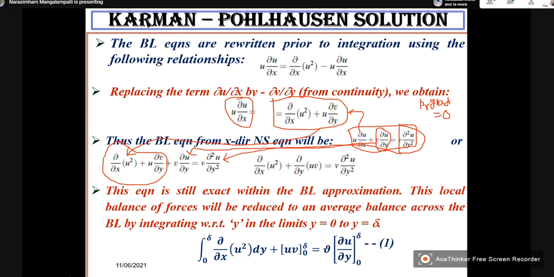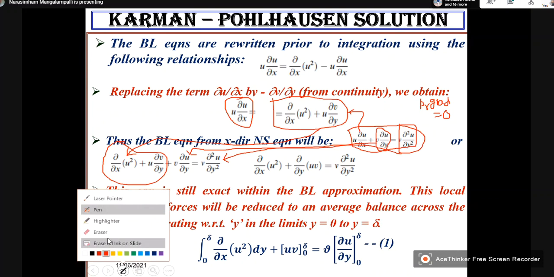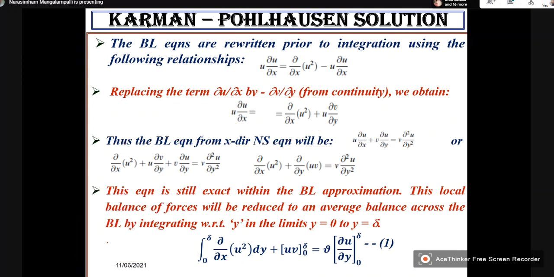Right? Now what I do is, I will combine these two. This as it is I will retain. This also as it is I will retain.